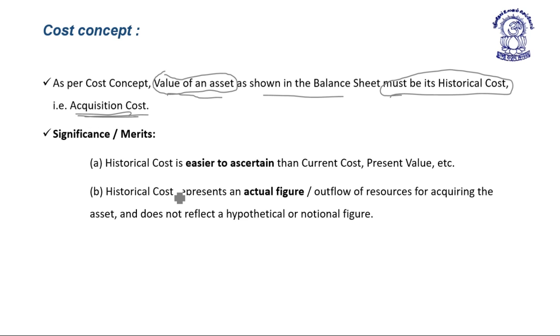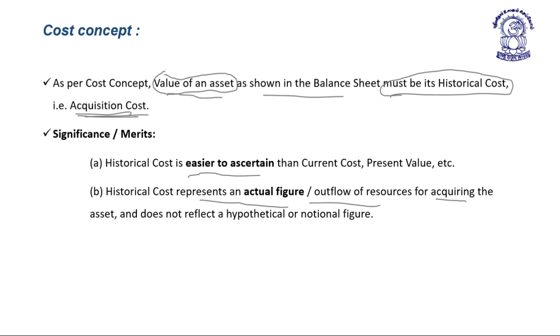Significance or merits of cost concept: historical cost is easier to ascertain than the current cost or present value of an asset. Next, historical cost represents an actual figure or outflow of resources for acquiring the asset and does not reflect a hypothetical or notional figure. So, as per cost concept, assets of the business which are recorded in the balance sheet must be at historical cost or acquisition cost.